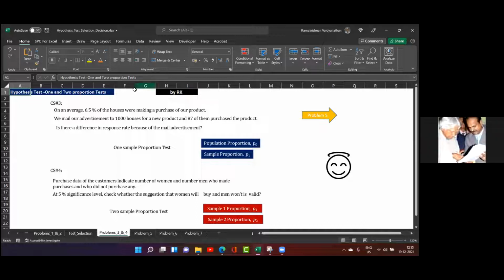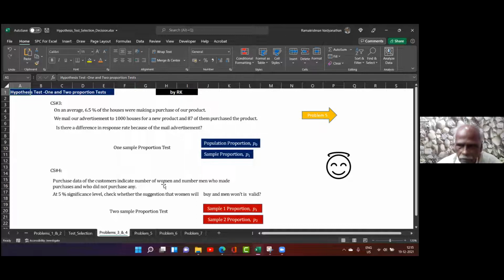Okay. Now, we will see another question. This question is, purchase data of the customers indicate the number of women and number of men who made purchases and who did not purchase any. At 5% significance level, check whether the suggestion that women will buy and men won't is valid.